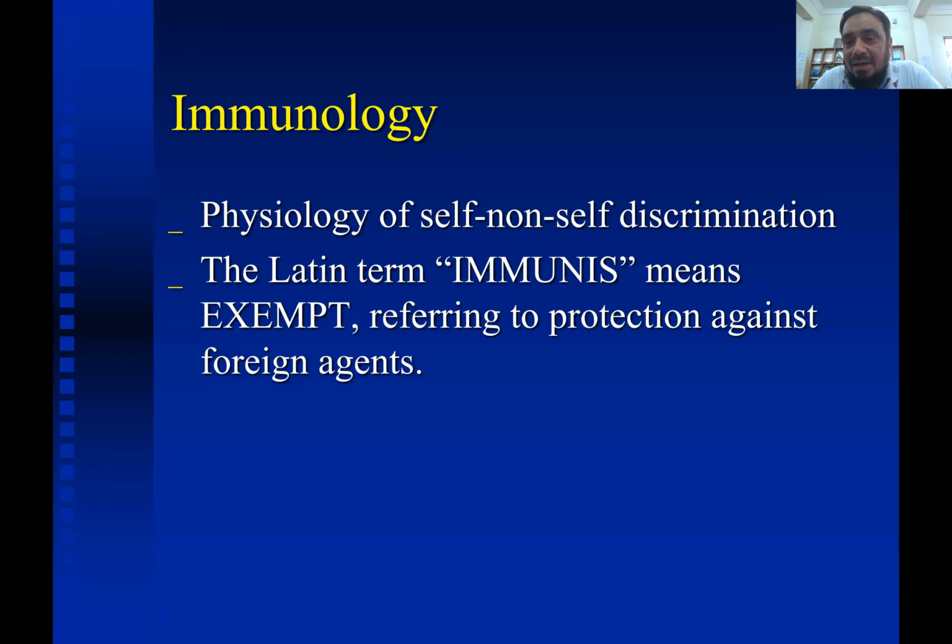Immunology is the physiology of discrimination of the self from non-self antigens. So what are the non-self antigens? In the body, the infectious organisms like bacteria, viruses, fungus. Then the second example which you gave, that is a graft or a transplant. And also the cancer cells. Okay, so the cancer cells, they are the self antigens only.